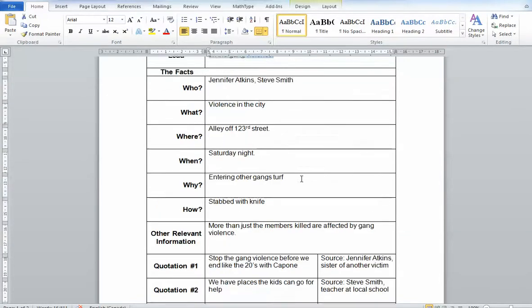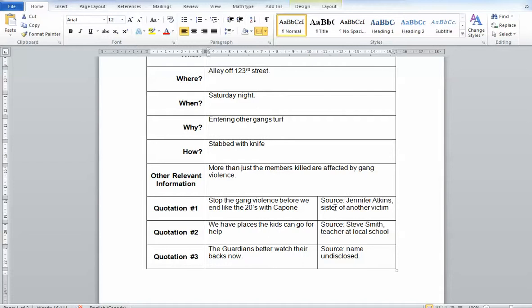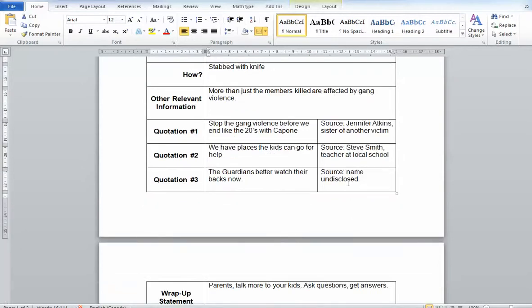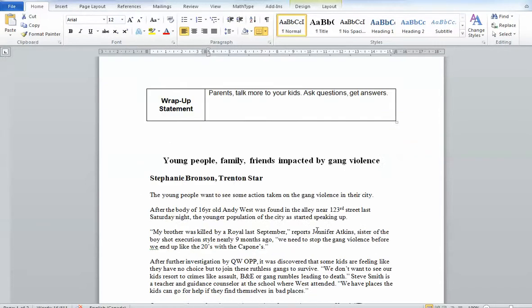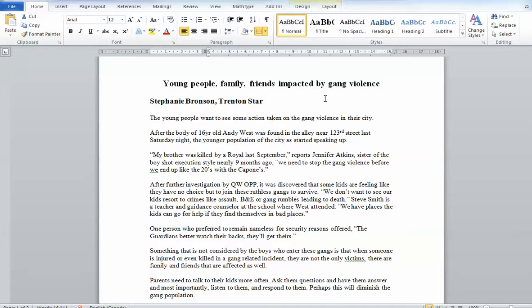Since this one's the family angle, this person's talked about the sister, a teacher, and some other undisclosed source, I don't know why we do that, but maybe the mother might come in there as well, because we're talking about parents and family or whatever. Okay, and some kind of wrap up. So that's the plan. And then here we go with the actual writing.